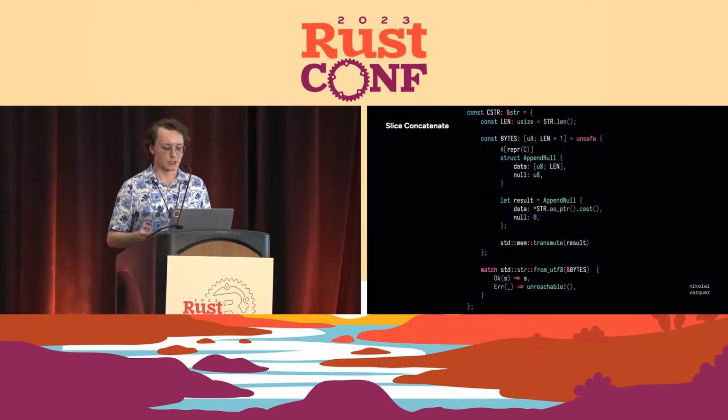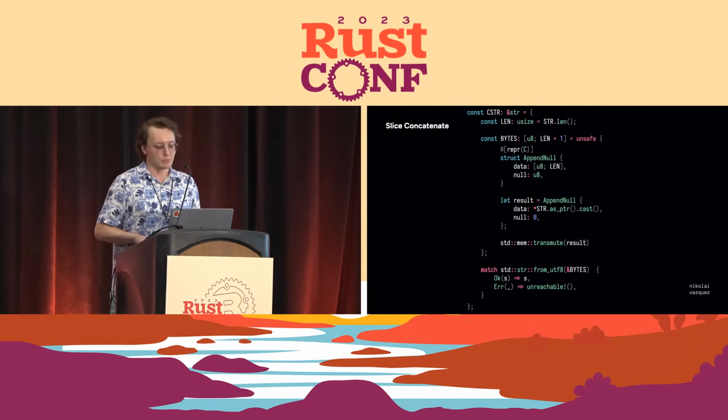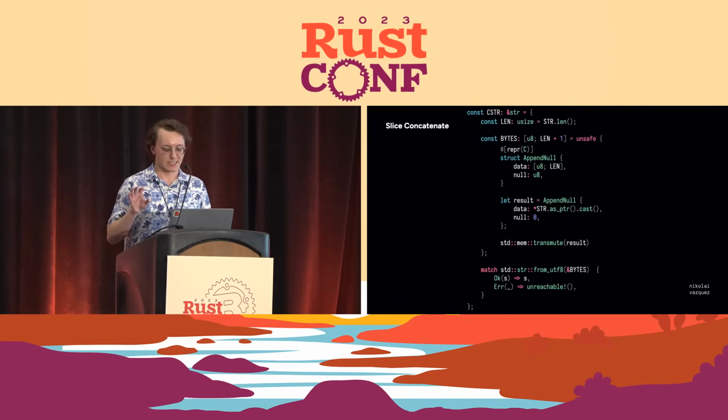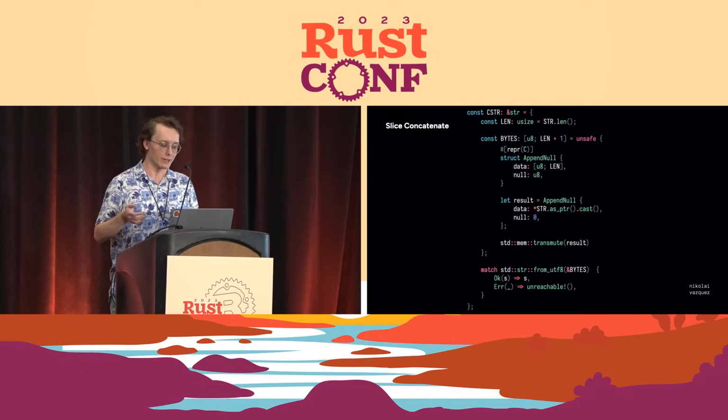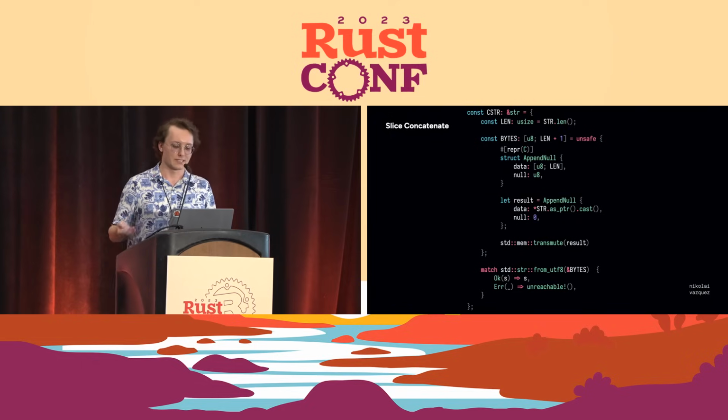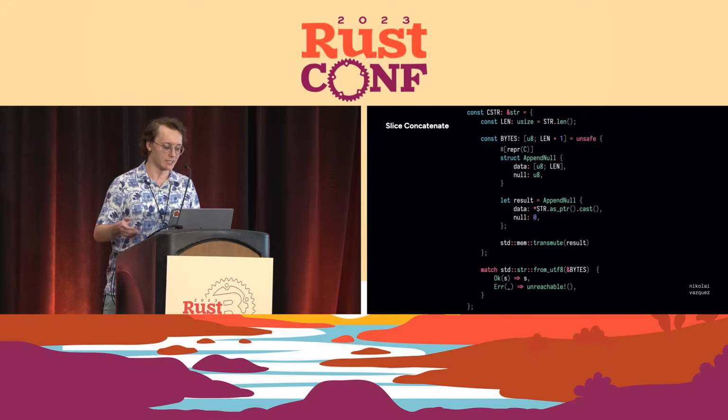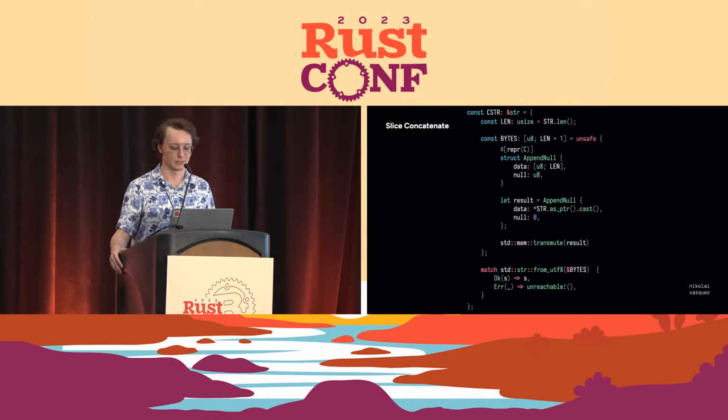And so, constructing this, we can provide data by taking the string's pointer and converting that to a pointer to a u8 array of length len, and then dereferencing that pointer, so just reading straight from the pointer that we just cast. And then for the null, we just put 0 there, because that's what we want to make C happy.